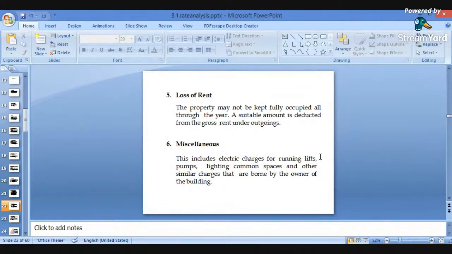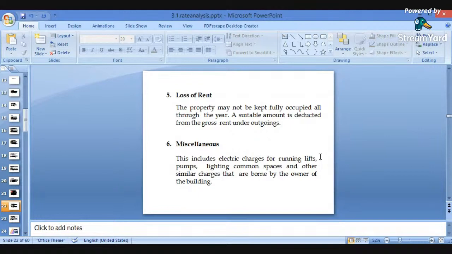Next important is miscellaneous. These include electric charges for running lifts, pumps, lighting common spaces, and other similar charges that are borne by the owner of the building. There may be some miscellaneous charges. It has to be taken care of in case of electrical charges for running lifts, for running pumps, for lighting common spaces, and other similar charges.